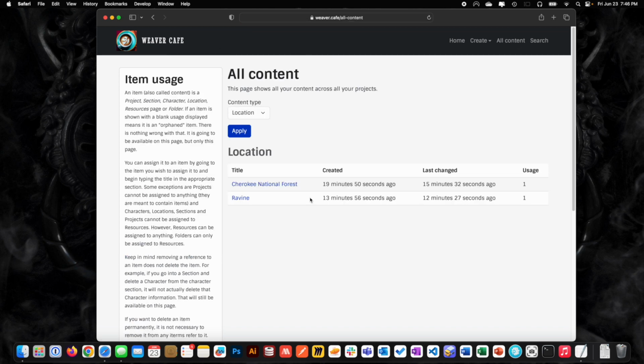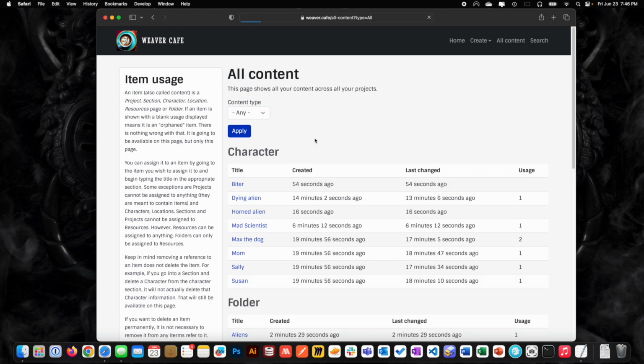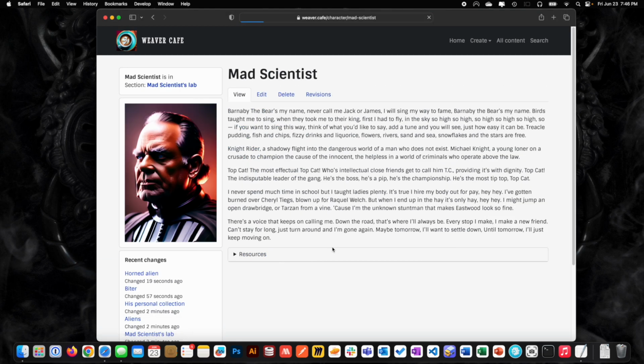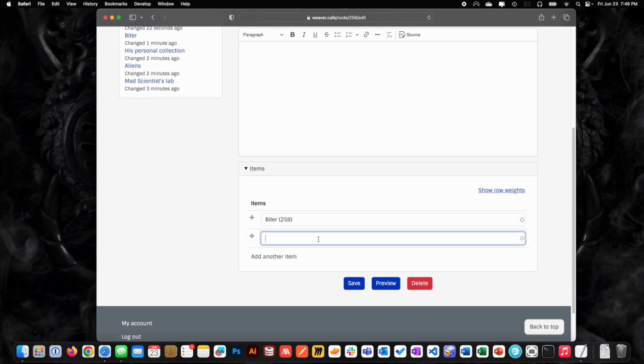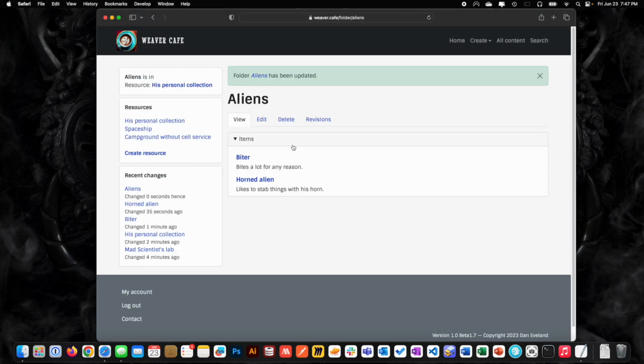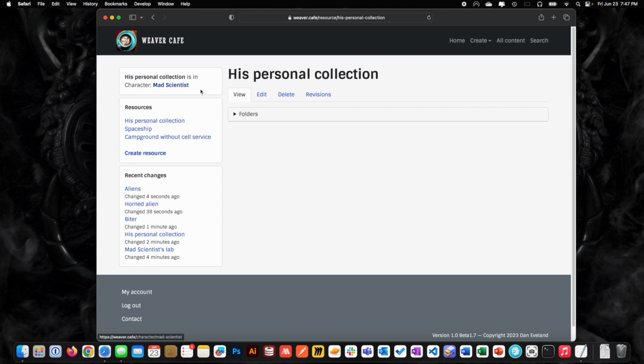So anyway, we'll go back and dig our way through. We'll go to all content, and we'll go to the mad scientist. He's got his personal collection of aliens. We'll go into here, and then we'll add in items: the biter and the horned aliens. Save. All right, so now there are these aliens. We go to his personal collection, and we can expand the folder out like that. This will first show the folders, and any folder that has something will expand out as well. You can only go one layer, but this should be enough.